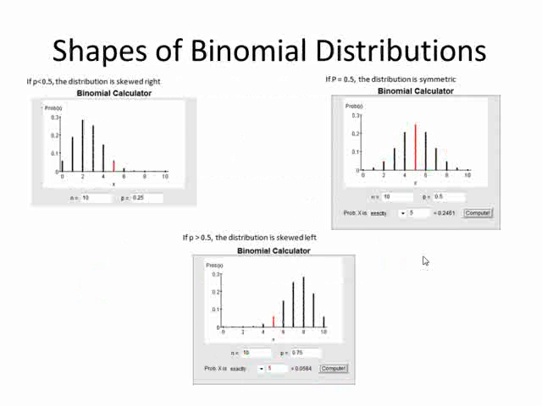The binomial distribution does have some shapes to it. Notice that this distribution, would you agree, is skewed right? Yes. And this distribution is symmetric, and this distribution is left skewed. And the probability for a success is 0.25.